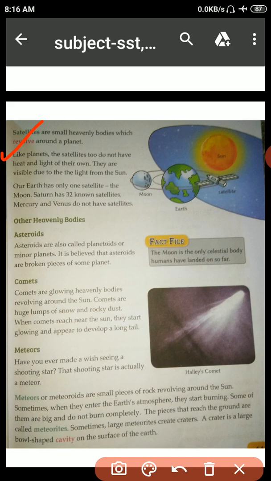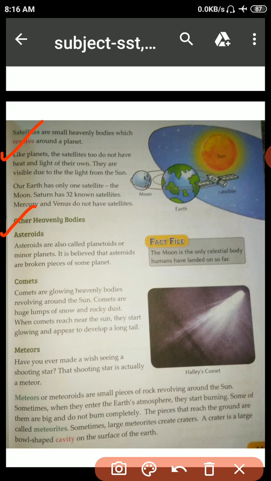Our Earth has only one satellite, the moon. Saturn has 32 known satellites. Mercury and Venus do not have satellites. So, our Earth has only one satellite, the moon. Saturn has 32 known satellites, and Mercury and Venus do not have satellites. Okay, now here are the other heavenly bodies.